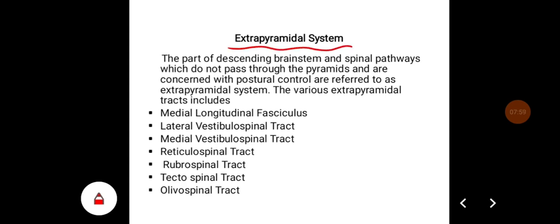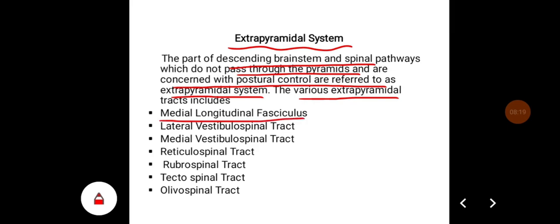Coming to the extrapyramidal tracts, the part of descending brainstem and spinal pathways which do not pass through the pyramids and are concerned with postural control are referred to as extrapyramidal system. There are various extrapyramidal tracts. They include medial longitudinal fasciculus, lateral vestibulospinal tract, medial vestibulospinal tract, reticulospinal tract, rubrospinal tract, tectospinal tract, and olivospinal tract.